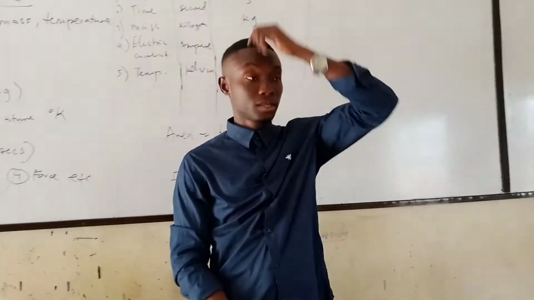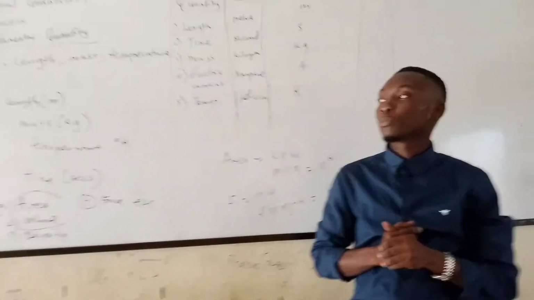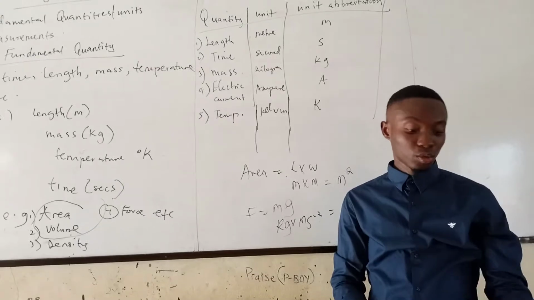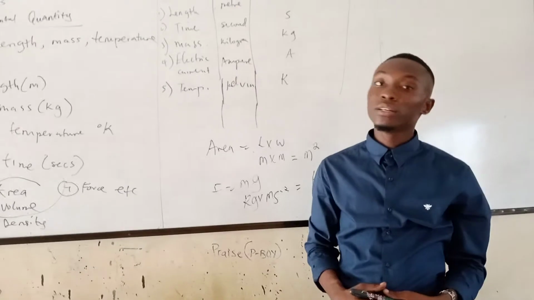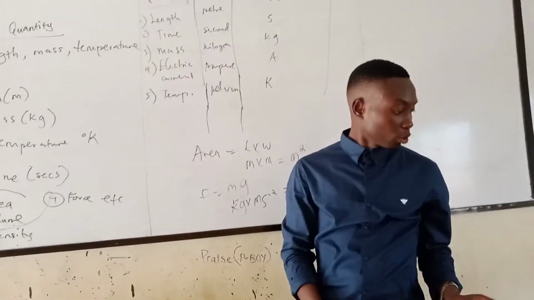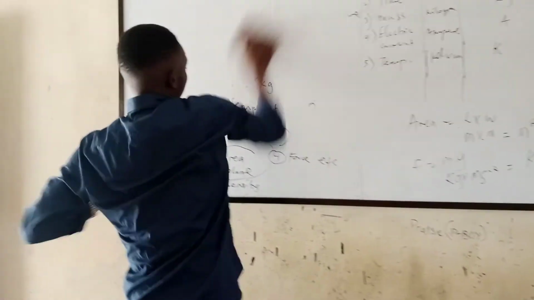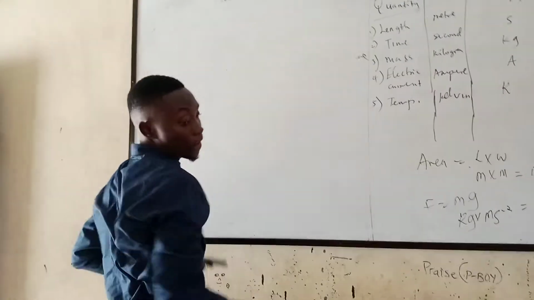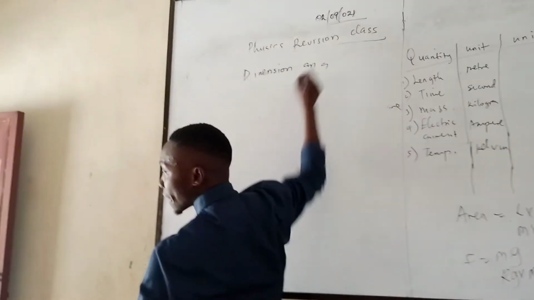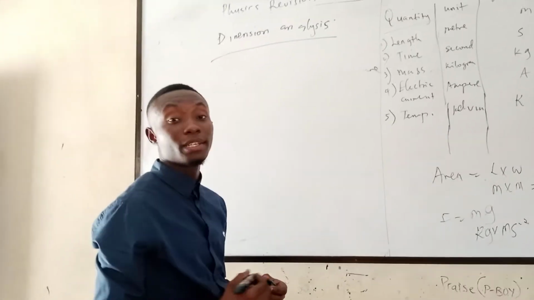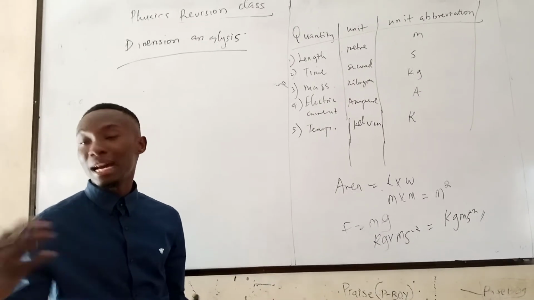Let's move to measurements. Okay, like I was saying, we can't do anything in physics without giving respect to measurement. So we are going to list some of the measuring instruments that we have in physics and how we use them. But before that, I want us to treat what we call dimensional analysis. Dimensional analysis is just giving us the relationship between the fundamental unit and the derived unit.